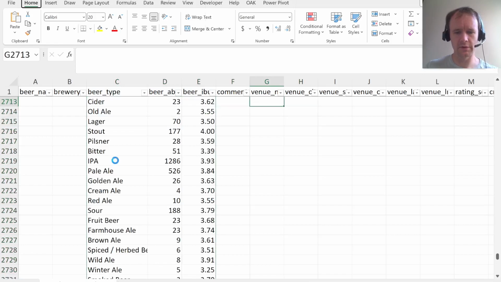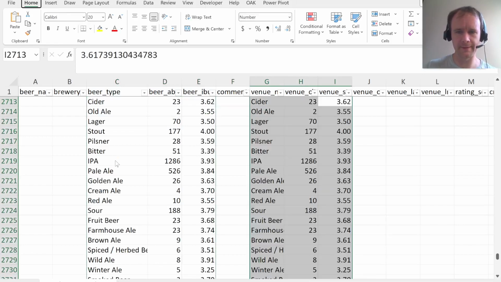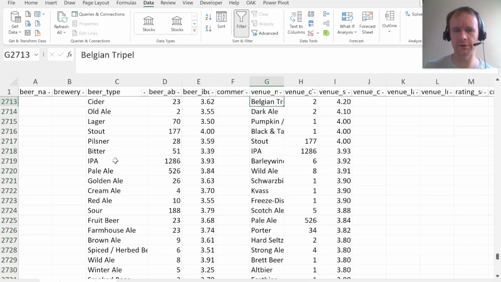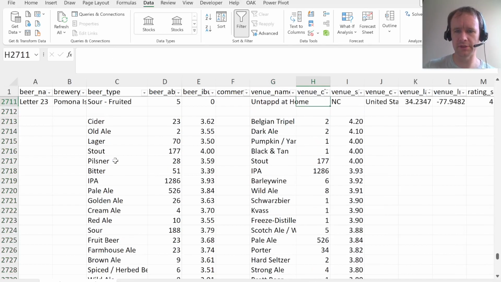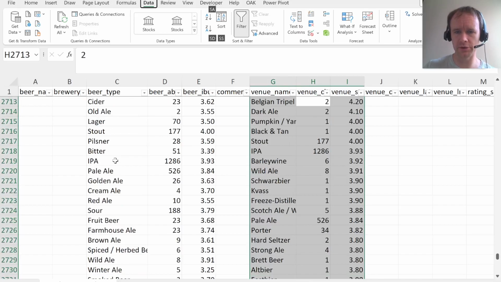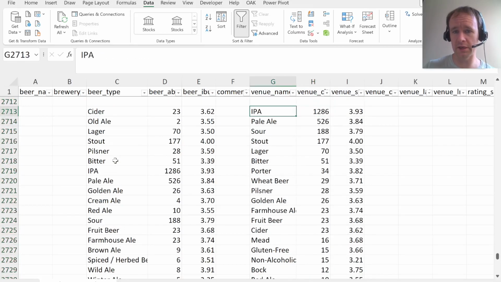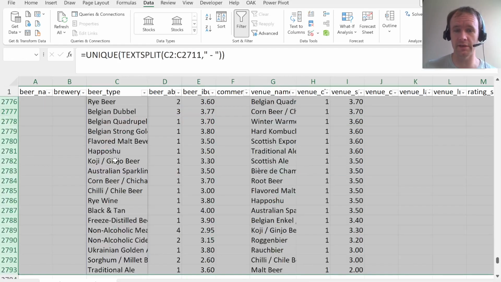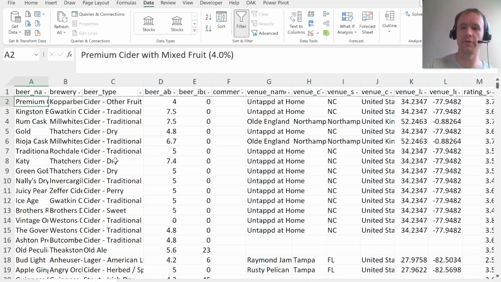I'm just going to copy value paste them over here and do my sorting here. So you can see, for example, Belgian triple doesn't have a lot of reviews, but that's the most highly reviewed thing, and the most commonly drunk thing and one of the most highly reviewed is IPA and pale ale, which I thought is kind of the same as IPA, but I don't know much about beer, as you can probably tell from the way I'm exploring this data set, like I might explore any other random data set.